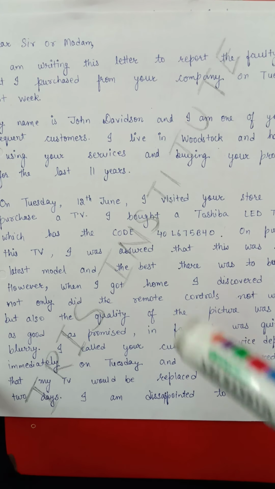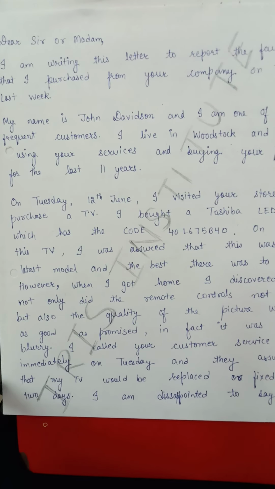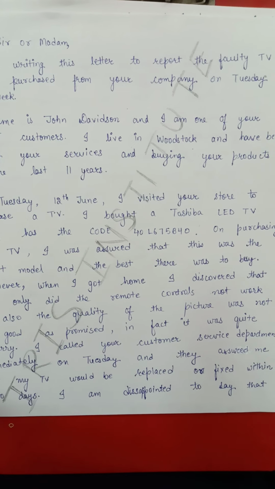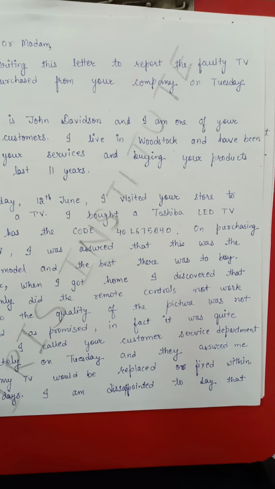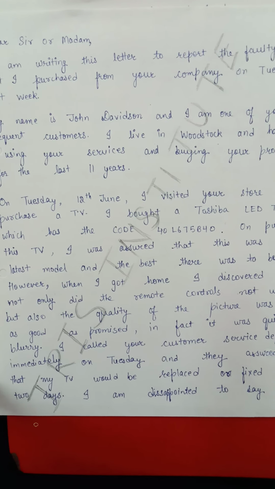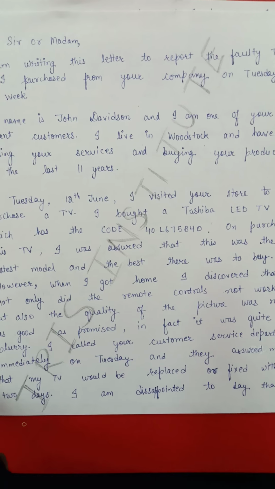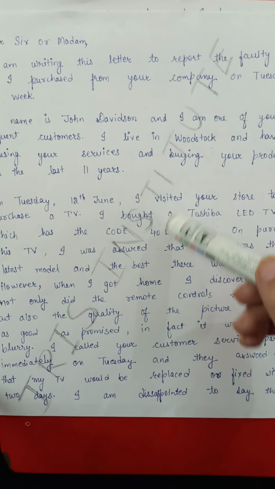On Tuesday, 12th June, I visited your store to purchase a TV. I bought a Toshiba LED TV which has the code dash, which I have written over here. Now stop please. What is it now?